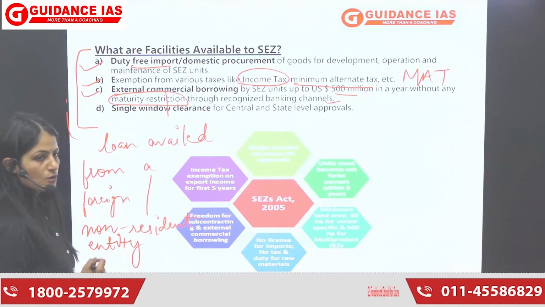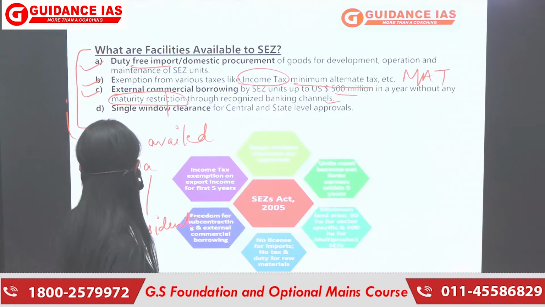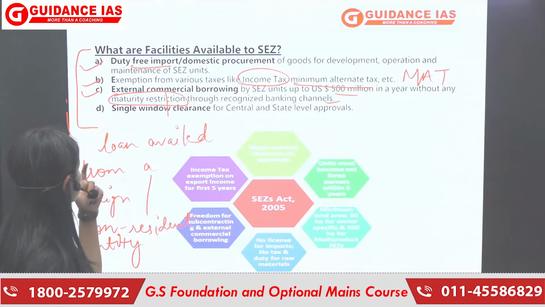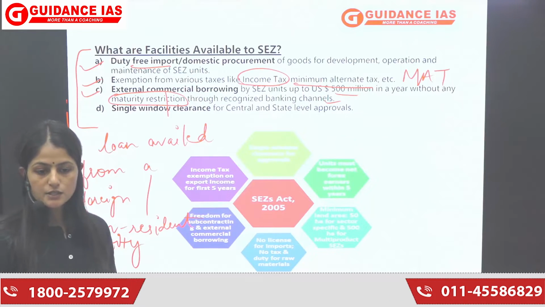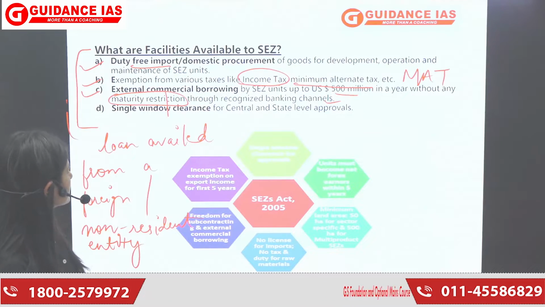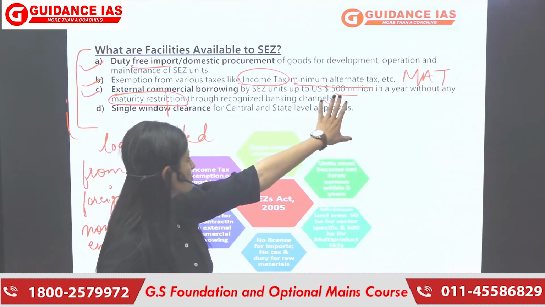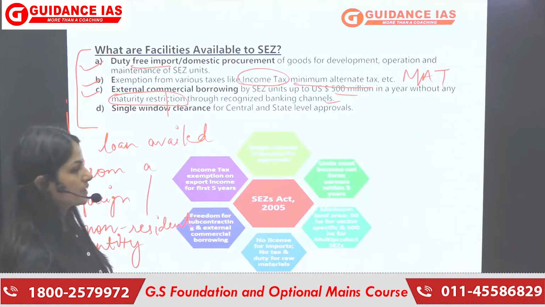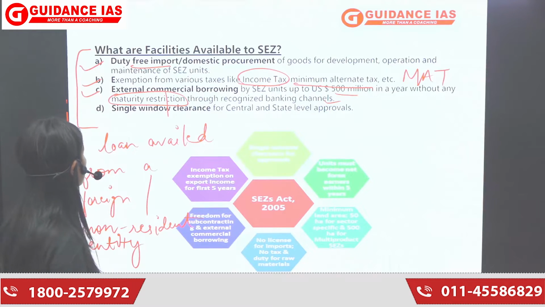Okay? When we avail a loan from a foreign or a non-resident entity, we call it external commercial borrowing, and this is one of the facilities provided to SEZs, that they can borrow this much money, $500 million in a year, without any maturity restrictions upon them.